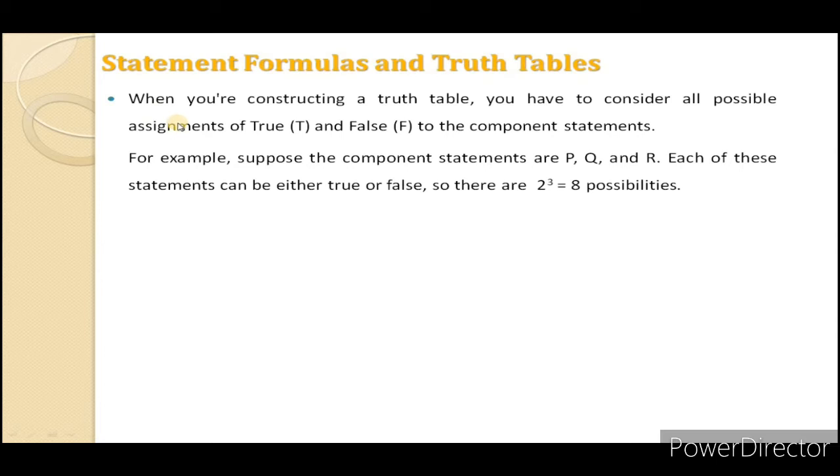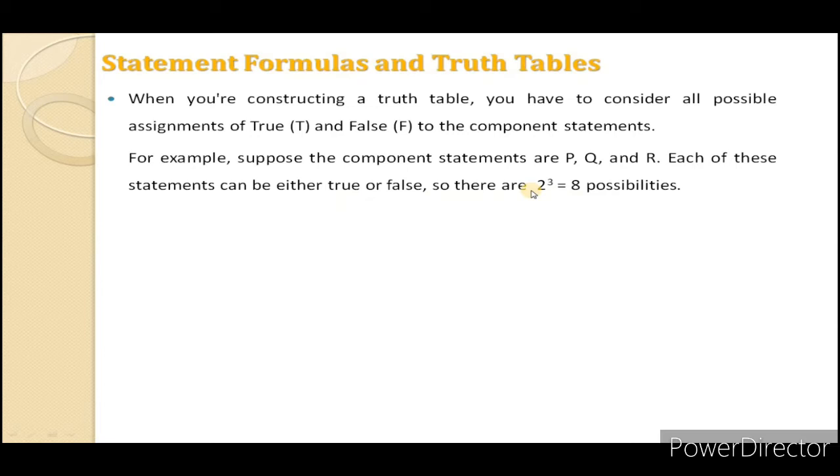Same, when you are constructing a truth table, you have to consider all possible assignments of true and false to the compound statements. For example, suppose the compound statement has components P, Q and R, that is three statements. Each of these statements can be either true or false. So there are 2 raised to power 3, equals 8 possibilities. The formula is 2 raised to power n.